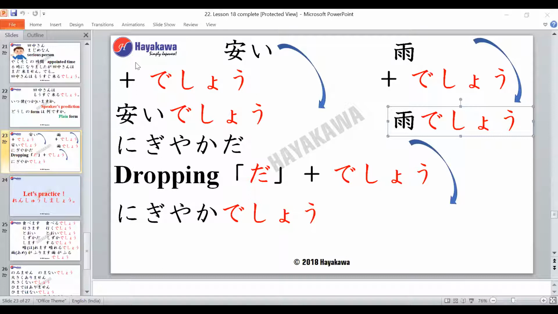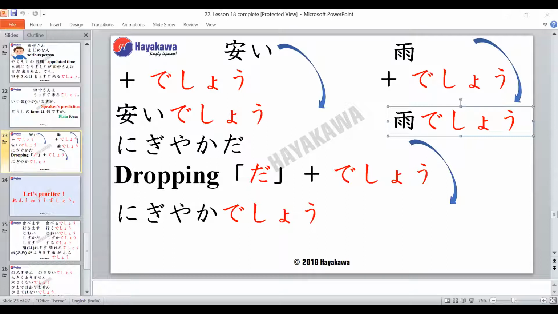Right? So the next word that we have is ame, which means rain. So it becomes ame desho when we are predicting that it's going to rain. So how am I making this from ame to ame desho? Adding desho. Very good. So all I'm doing is adding desho.